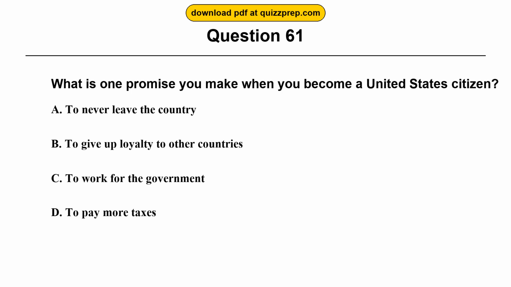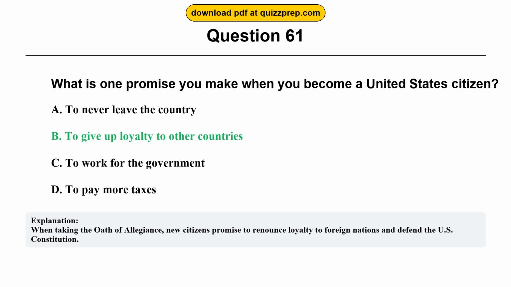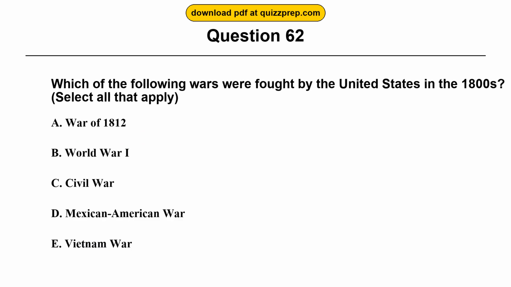Question 61. What is one promise you make when you become a United States citizen? Option A, to never leave the country. Option B, to give up loyalty to other countries. Option C, to work for the government. Option D, to pay more taxes. The correct answer is option B, to give up loyalty to other countries. When taking the oath of allegiance, new citizens promised to renounce loyalty to foreign nations and defend the U.S. Constitution.